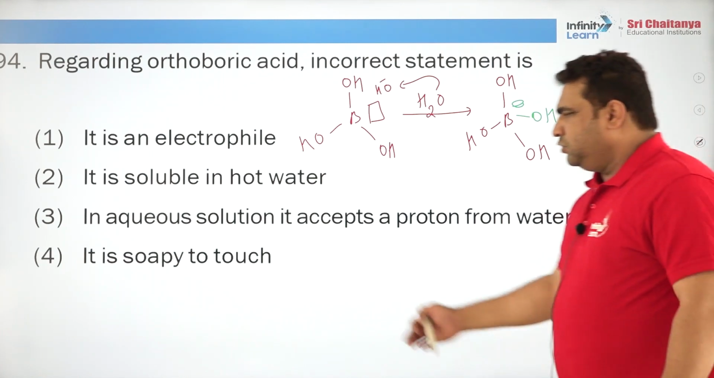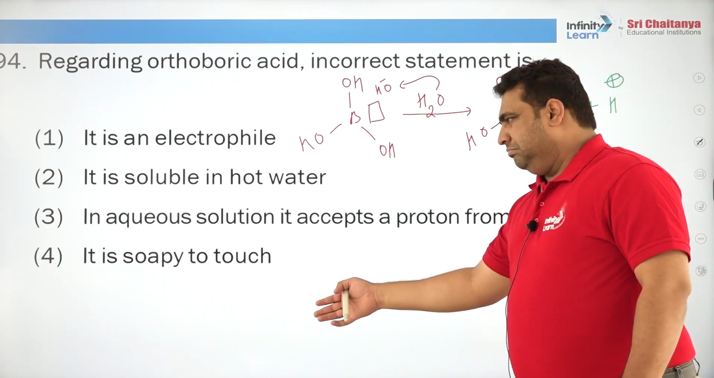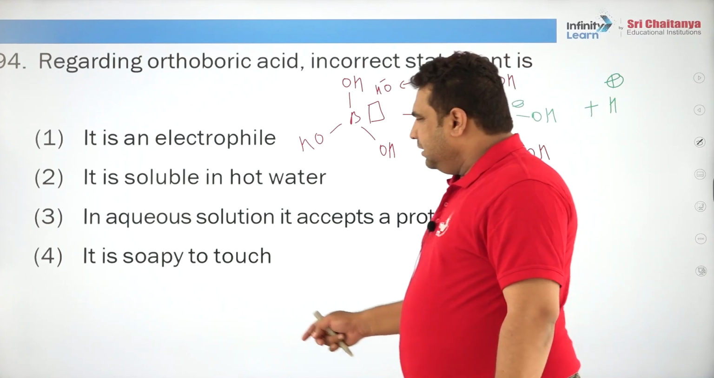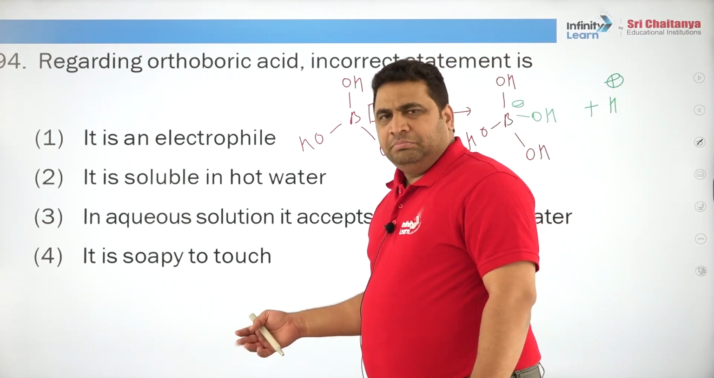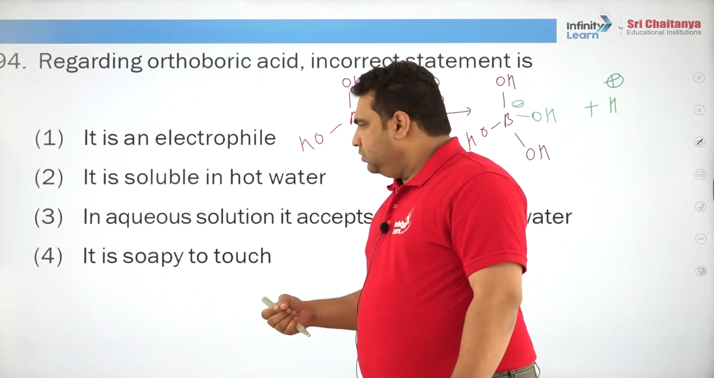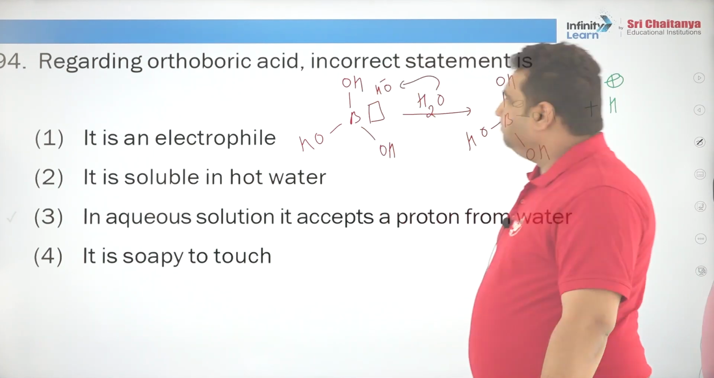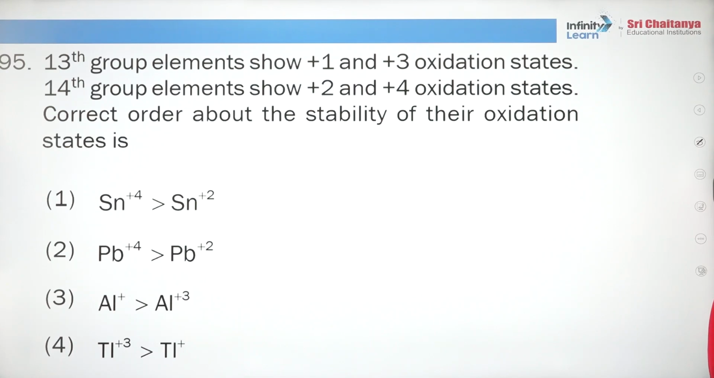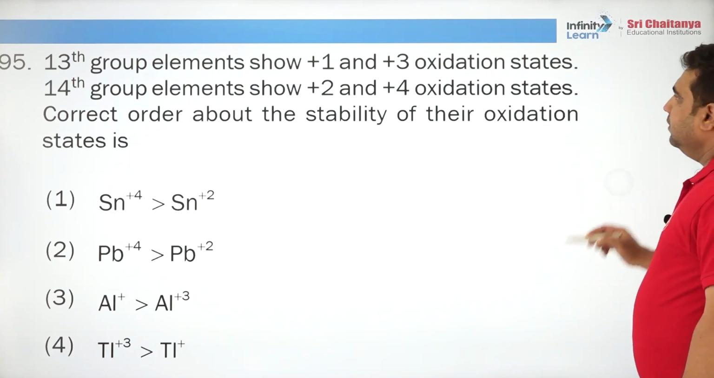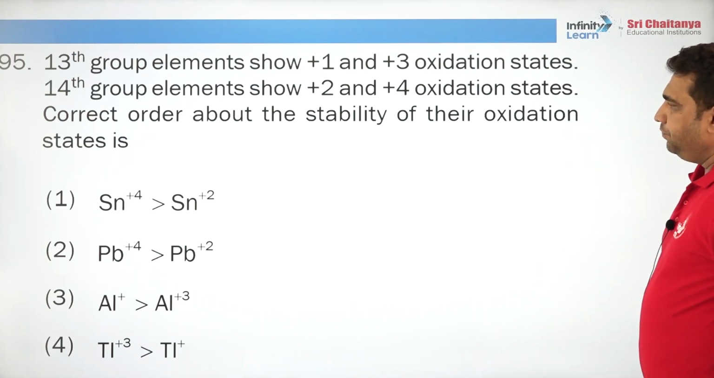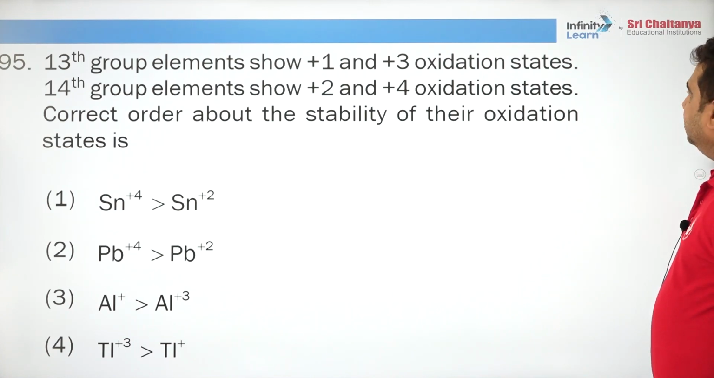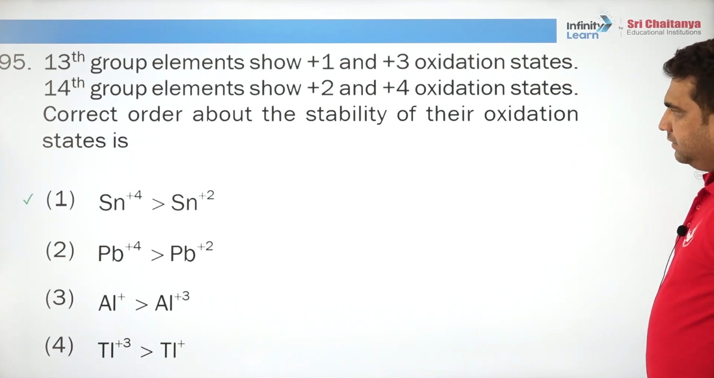And however, this question, it is soapy to touch. I am also listening for the first time, but it is a white colour powder. Maybe after mixing in water it becomes soapy to touch, but it is soft to touch. Okay. 13th group shows +1 and +3 oxidation states. 14th group, +2 and +4. Correct order about the stability of their oxidation states is.